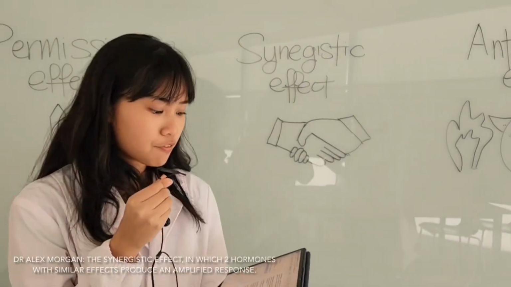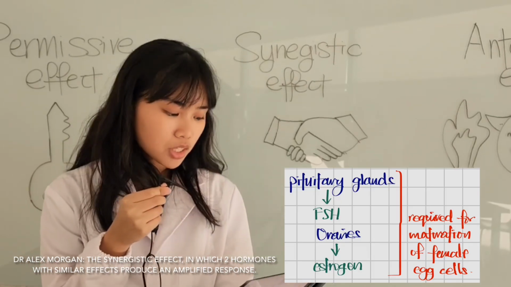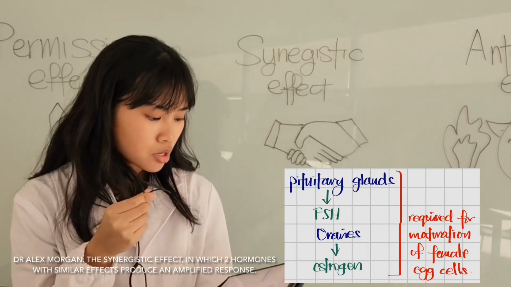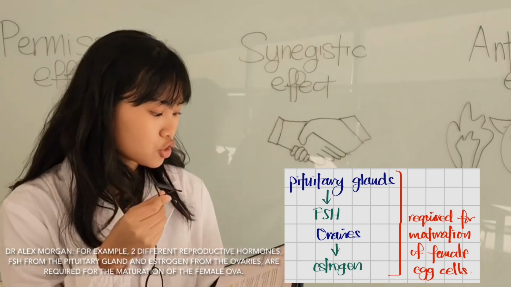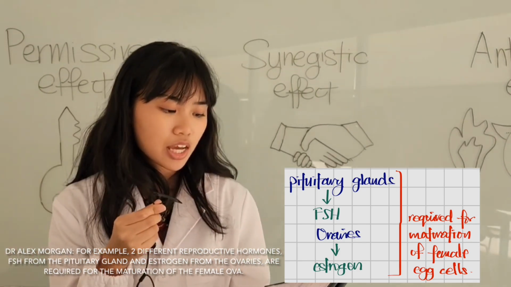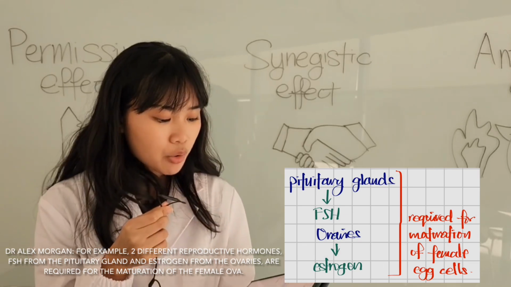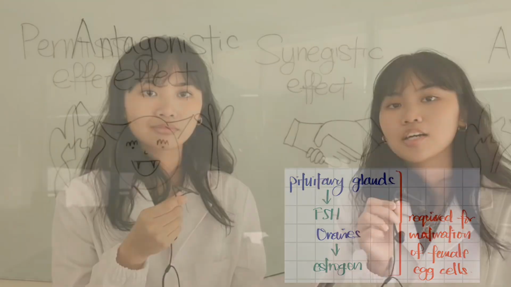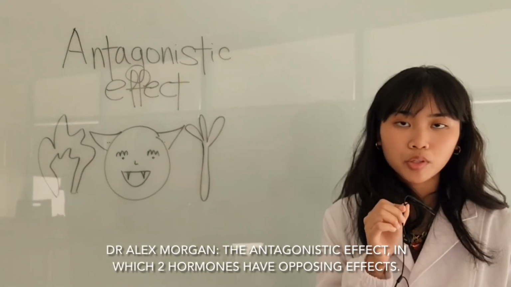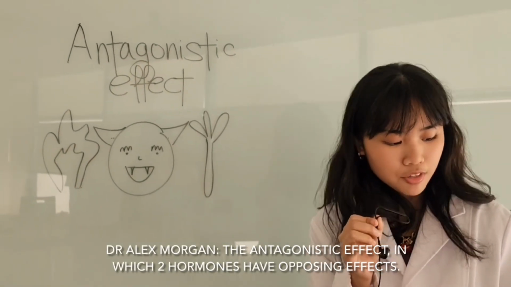The synergistic effect happens when two hormones with similar effects produce an amplified response. For example, two different reproductive hormones, FSH from the pituitary gland and estrogen from the ovaries, are required for the maturation of human ova. The antagonistic effect happens when two hormones have opposing effects.